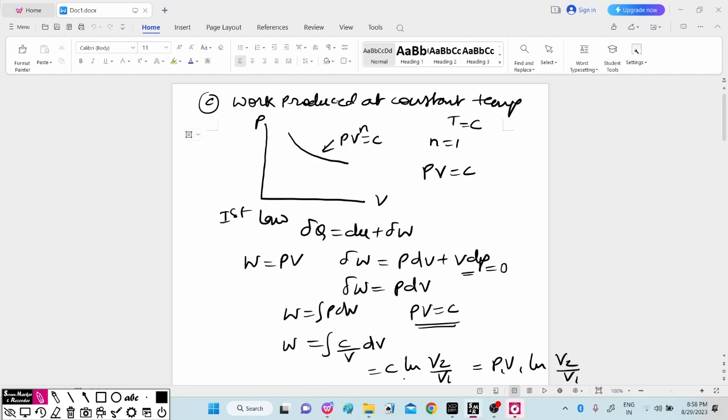So this will be the work which we are going to produce when the closed system is working at constant temperature. The formula for the work at constant temperature is equal to P1 V1 natural log of V2 by V1. This is the work produced by the closed system at a constant temperature.